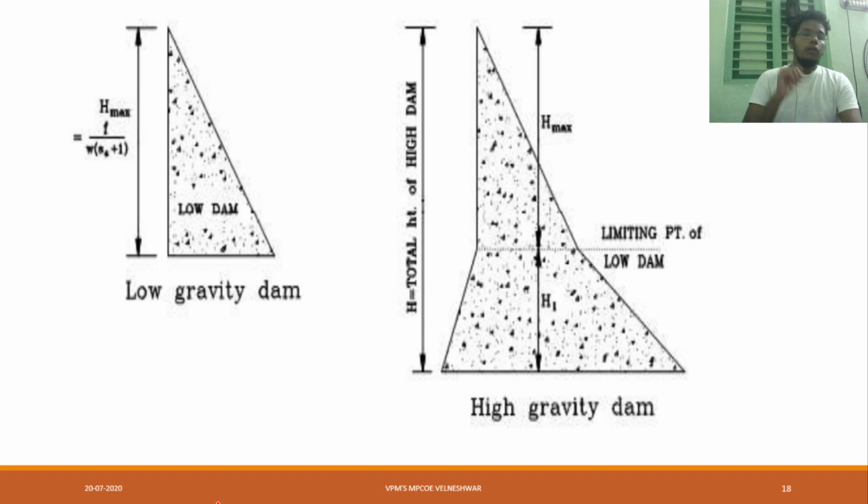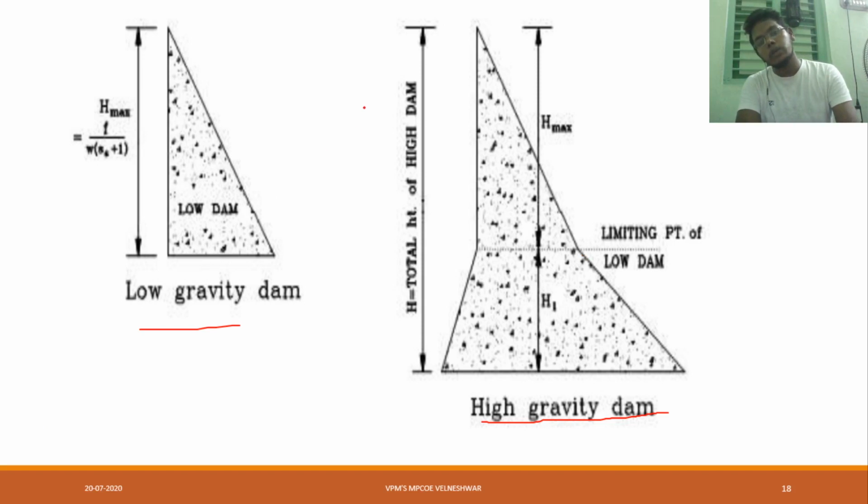Now here one more thing we have, that is low gravity dam and high gravity dam. Obviously, if the height is less, then we can say low gravity dam, and if the height is more, then we can say high gravity dam. See the changes here. Here it is only a right angle triangle, but up to here it is low gravity dam, and again we make small changes in our right angle triangle, meaning the shape almost becomes trapezoidal.